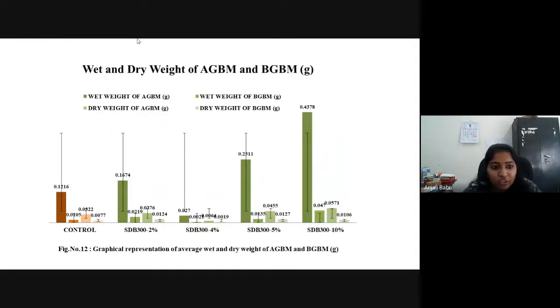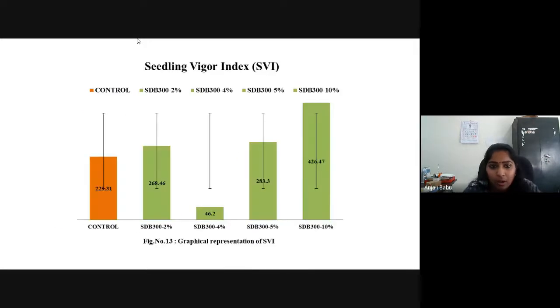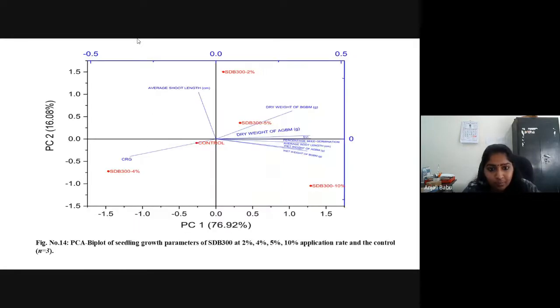Moving on to the next parameter, average wet and dry weight of above ground and below ground biomass. We got better results under SDB 300 at the 10% trial compared to the rest of the biochar supplements and the control. In the case of seedling vigor index, we got a maximum vigor index value at the 10% trial, that was around 426.47. That was almost double the value obtained under control. This is the PCA biplot of seedling growth parameters.